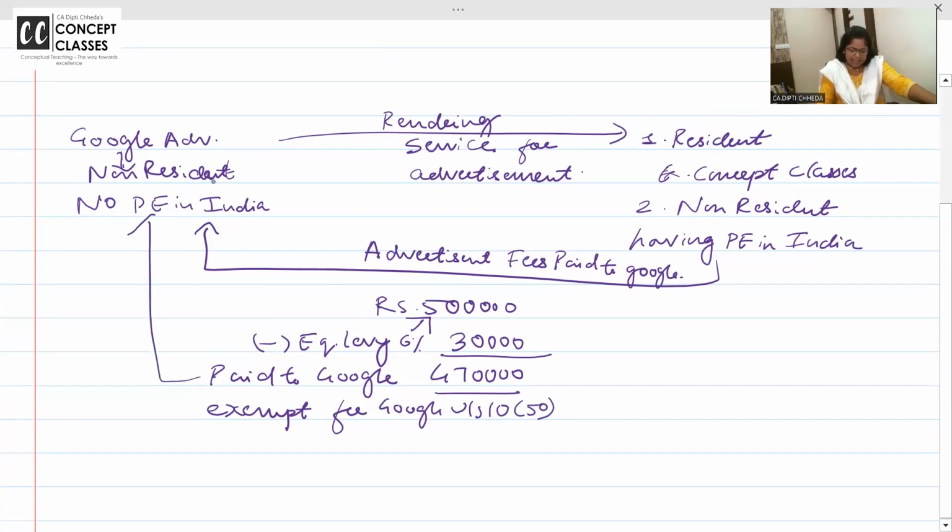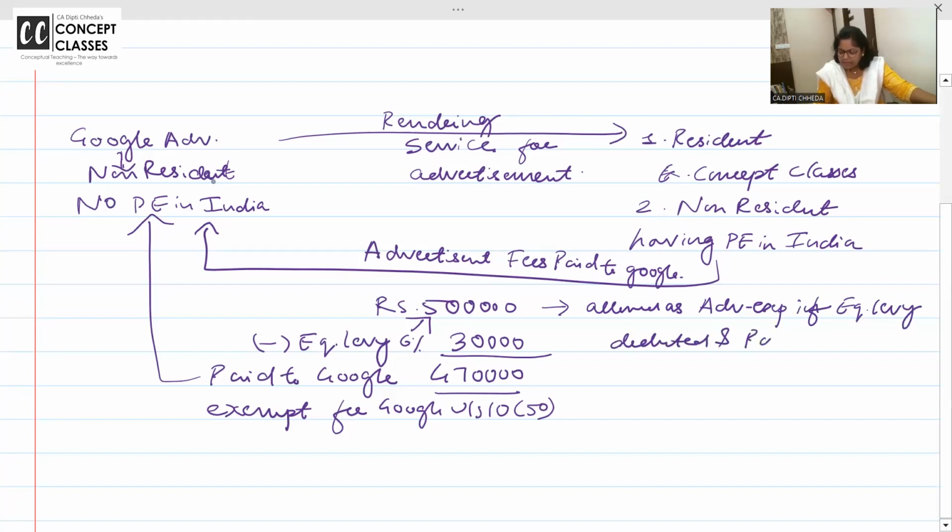Now this is exempt for Google. This is completely exempt for Google. And for us, 5 lakh is allowed as advertisement expense if equalization levy is deducted and paid. Are you all with me?